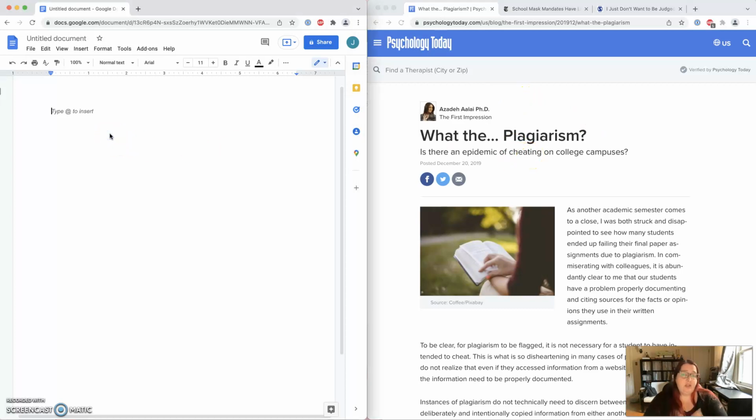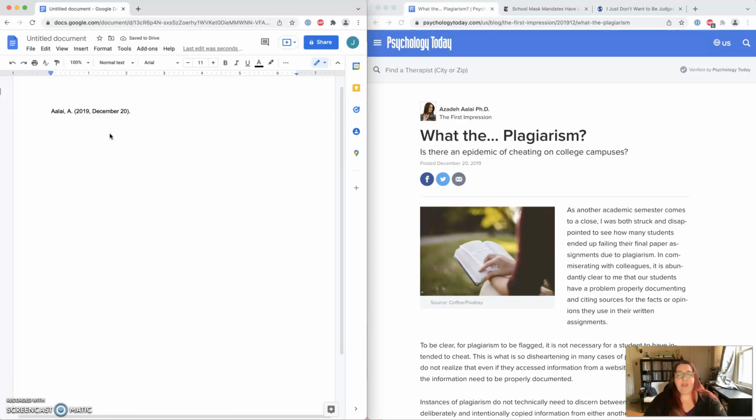And the first thing we need to know when we are citing in APA is, of course, the author name. We do care about who wrote this, and we start with the author's last name. In this case, it is A-A-L-A-I, comma, and then the first initial, in this case, A. Directly after the name, and this is the rule of thumb in APA, the very next thing is always the date. And in this case, it is going to be the year, so 2019, comma, and then the month, and then the day, in parentheses, and then a period.